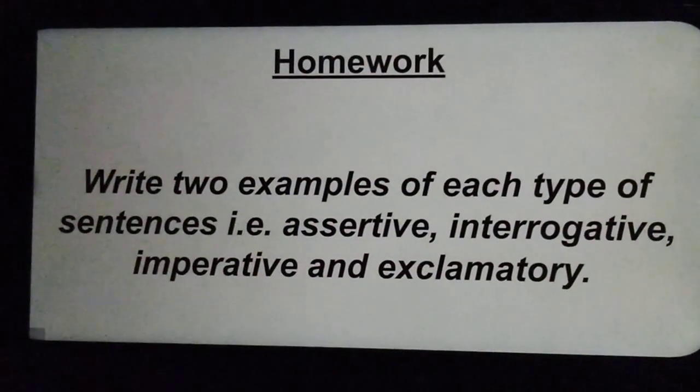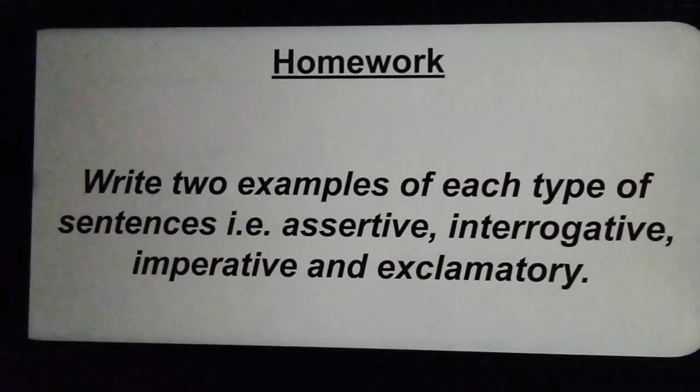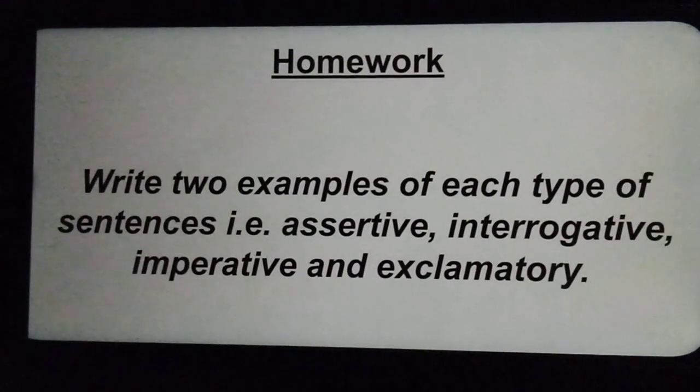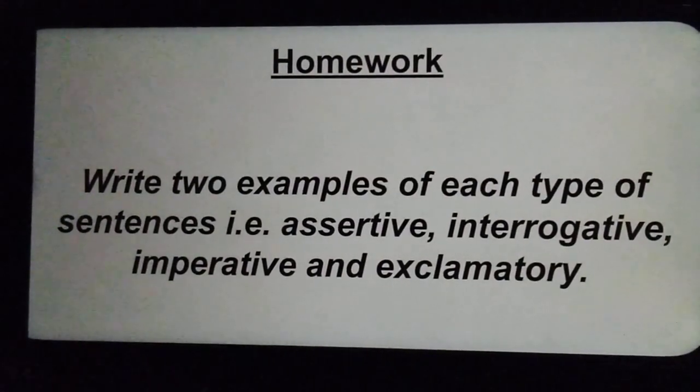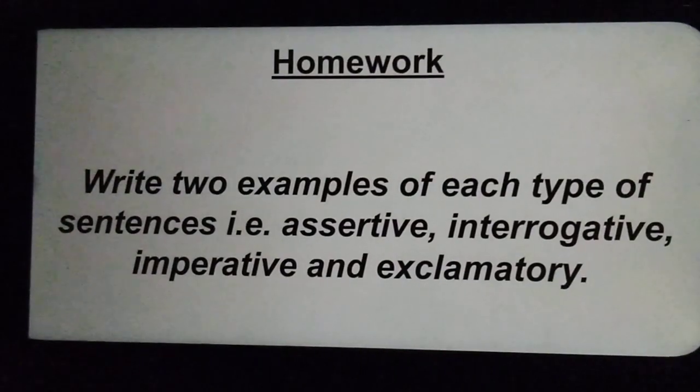Now here is your homework. What you have to do is write 2 examples of each type of sentence, that is assertive sentence, interrogative sentence, imperative sentence and exclamatory sentence. There is no need to write an optative sentence. Only these 4 sentences you have to do. It means you have to do a total of 8 sentences.